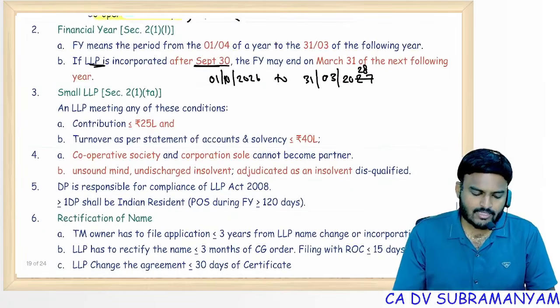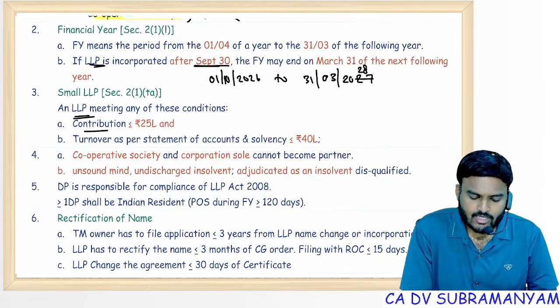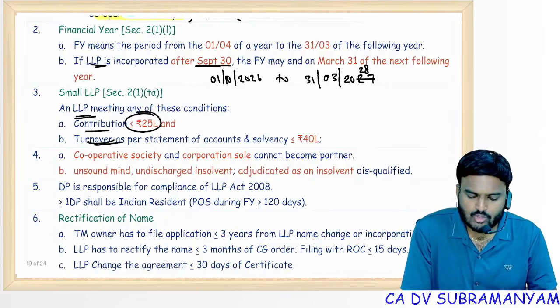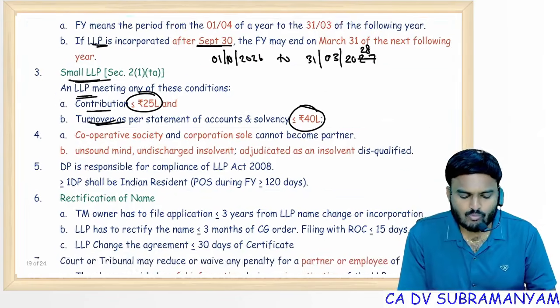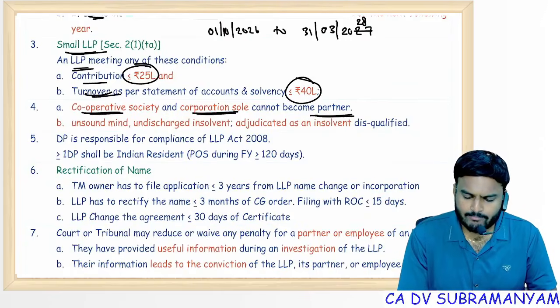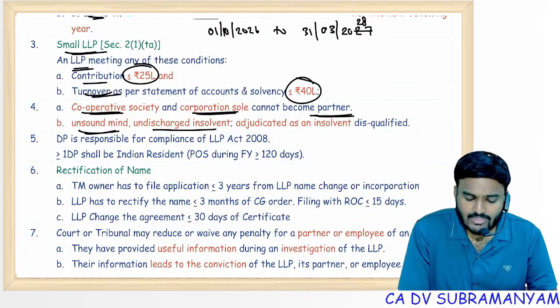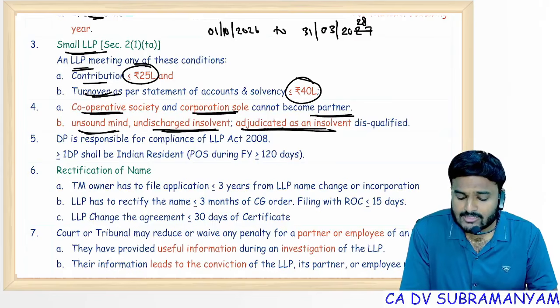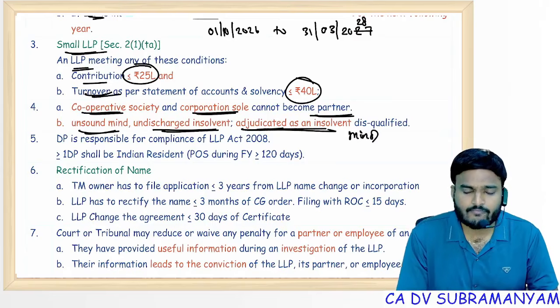Small LLP: an LLP fulfilling this criteria, contribution up to 25 lakhs and turnover up to 40 lakhs, is a small LLP. Cooperative society and corporation sole cannot become a partner, I told you. Unsound mind, undischarged insolvent, adjudicated as an insolvent, even a minor is also disqualified.